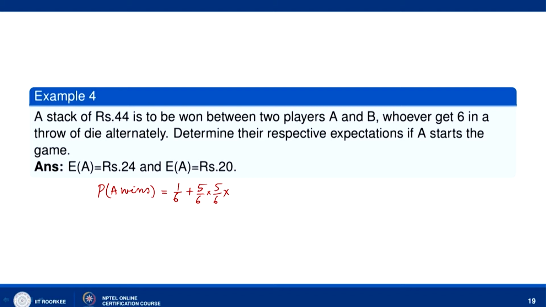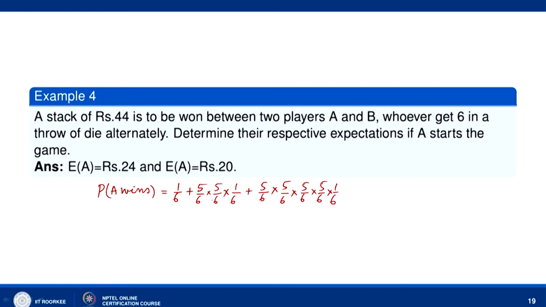If we want A to win now, then the probability will be 1 by 6 because he should throw 6. Now, if he does not throw 6, then again the probability will be 5 by 6, and it will go to player B again. So, 5 by 6 into 5 by 6 into 5 by 6, and then 5 by 6 into 1 by 6.